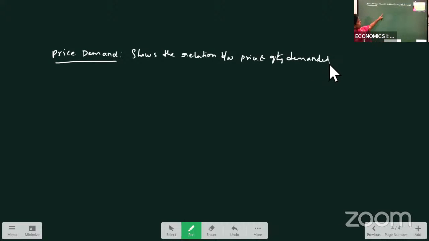Means quantity of X is a functional relation of price of the commodity. Means if price changes, our demand also changes. Clear? This is called as price demand.